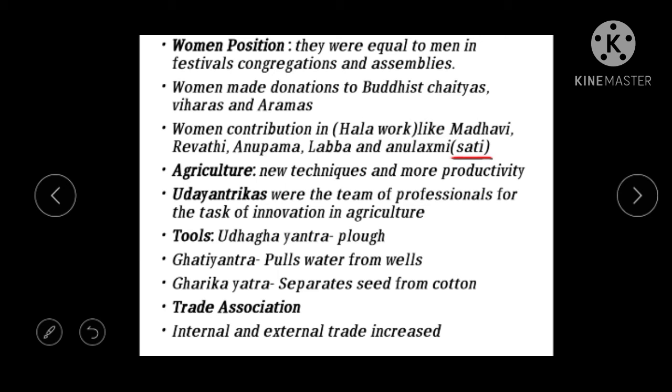And next we see slavery. Slavery was also prevalent. Slavery also existed in the Satavahana Empire. So how do we come to know this? Slavery means people were made to work as slaves in their homes, and they were not given salary. They were not paid money. They simply worked, and mostly they were given food by their owners. So entire life they used to work for the sake of the owner. So that was the slavery system.